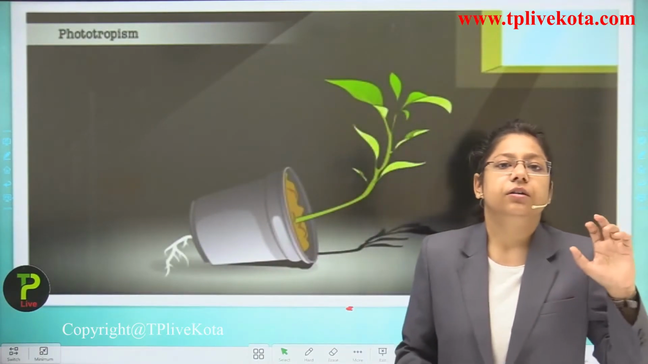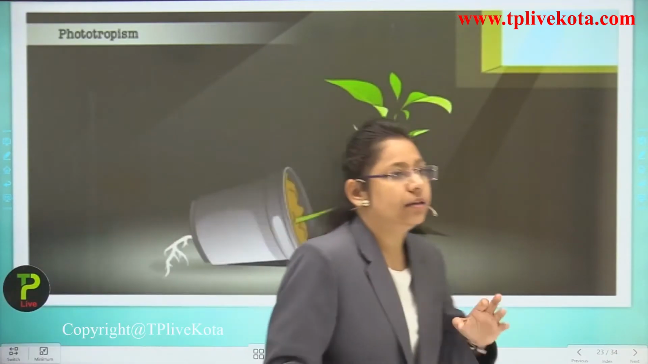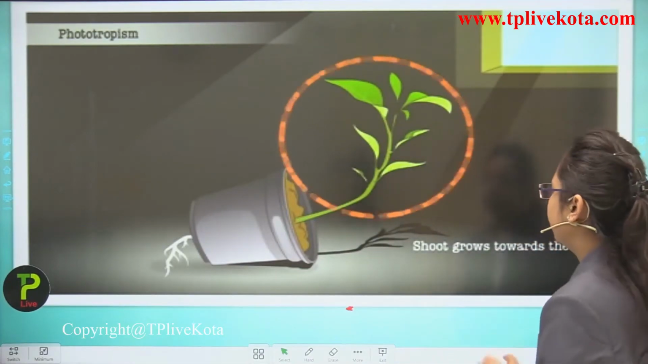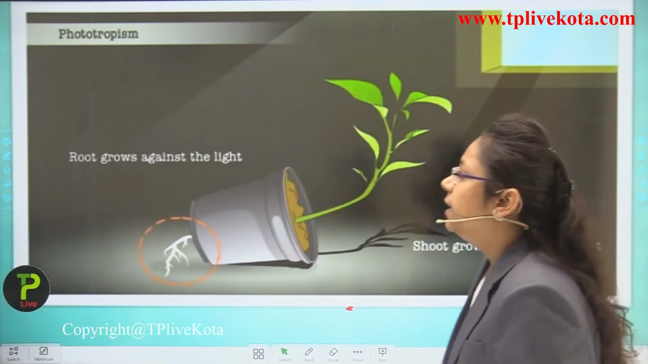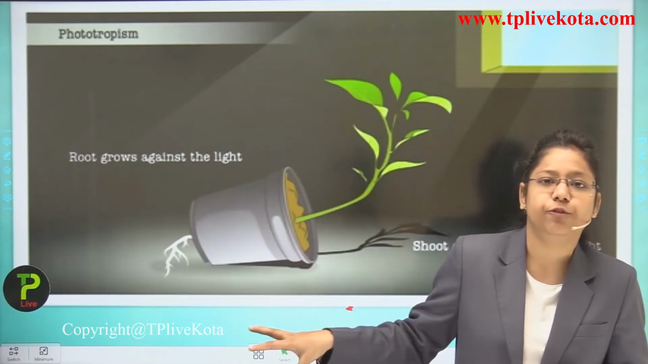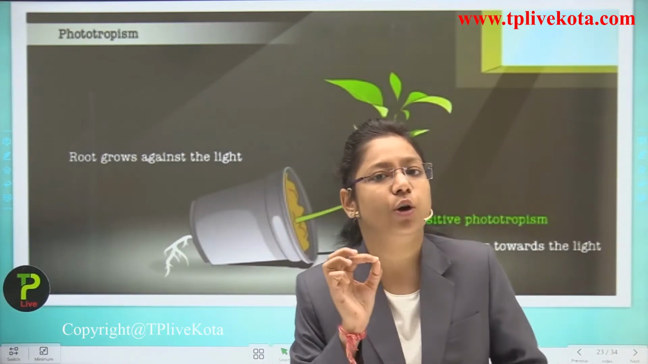Okay students, so you can see here that firstly we have taken the potted plant over here. Now we have just kept it in sunlight. Now after keeping it in sunlight, we see that the plant part, that is the stems and leaves, are moving towards the sunlight. Okay, the shoot grows towards the light and root grows against the light, means root is showing the negative phototropism and shoots are showing the positive phototropism.